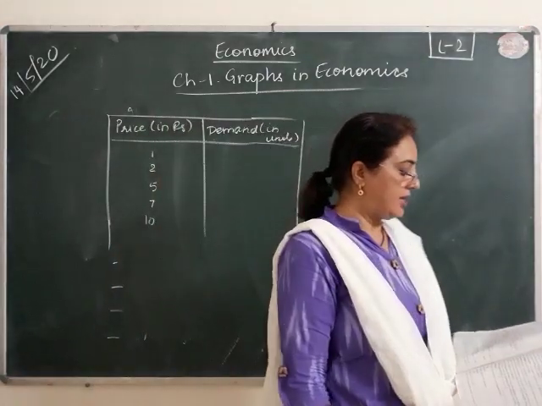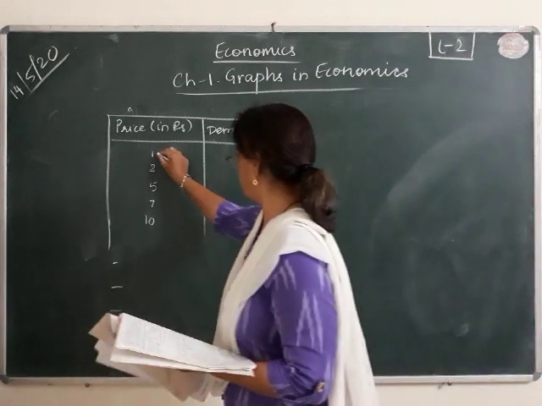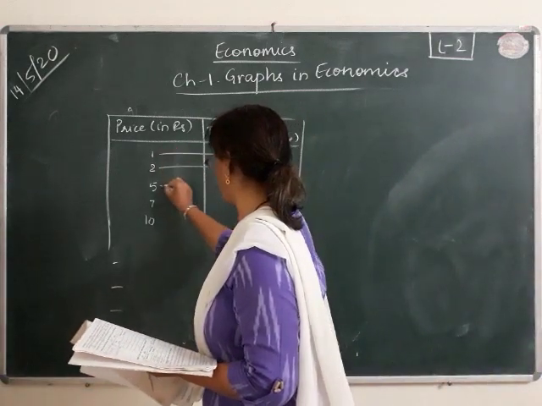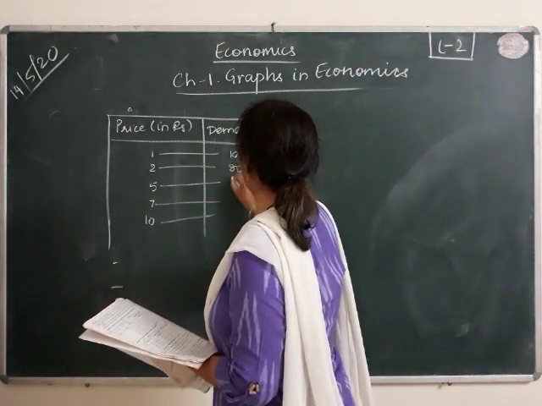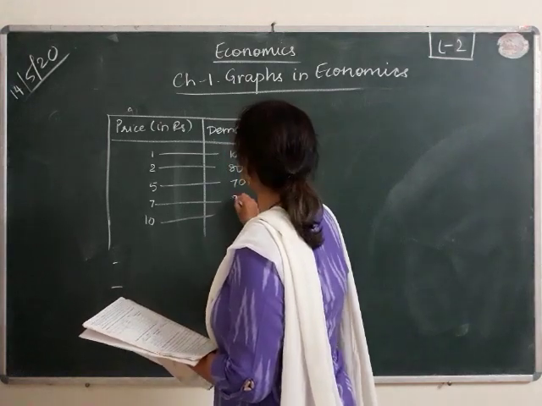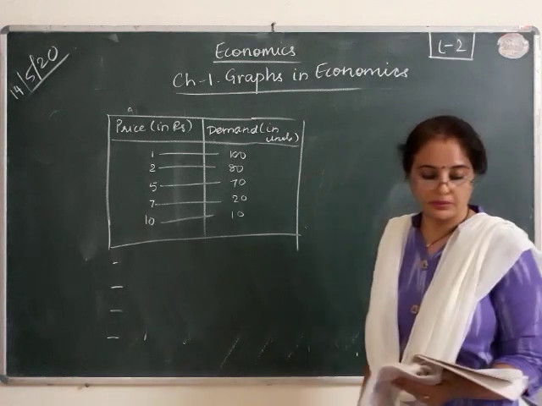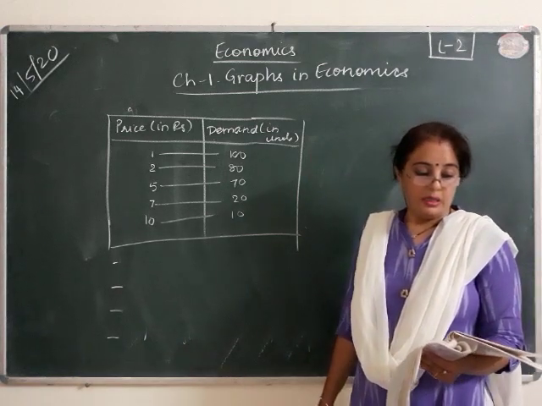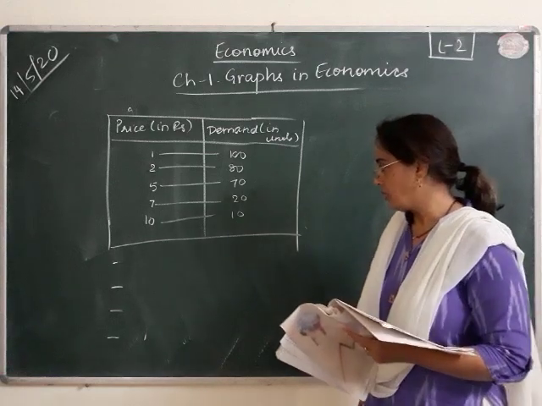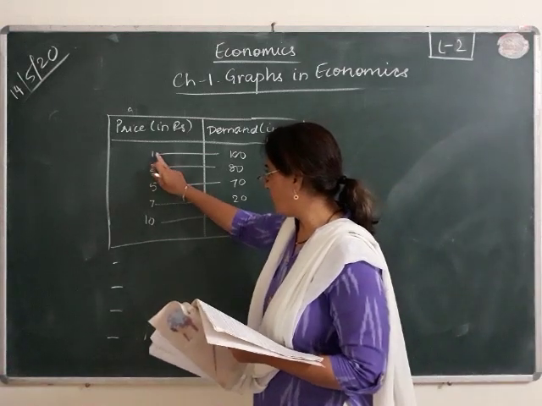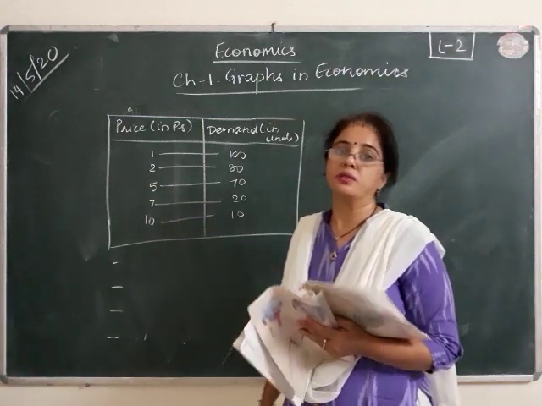And frequency has been given 100, 80, 70, 20, 10. So this is the table. Now this is a discrete frequency distribution where there is one item given in the price, where there is no range that has been given.